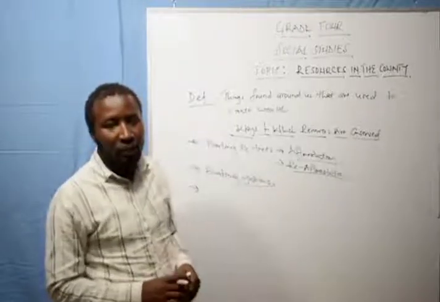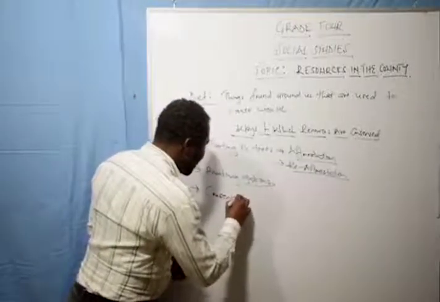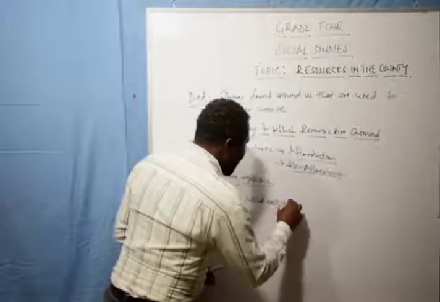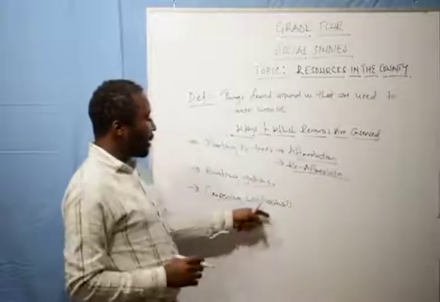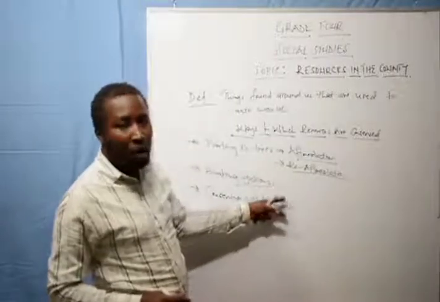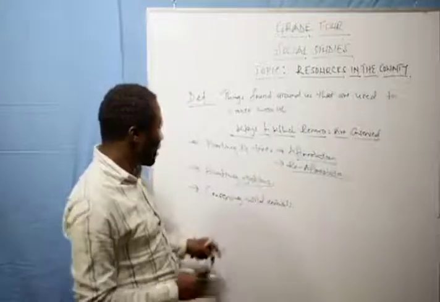It's very important. Another one is by conserving the wild animals. This is whereby the wild animals are protected. We come up with what we call the anti-poaching system, whereby poaching is restricted.